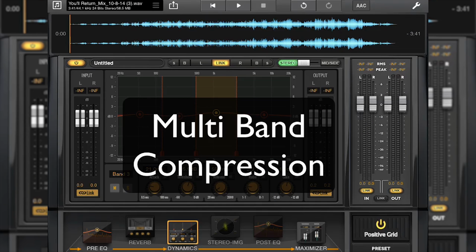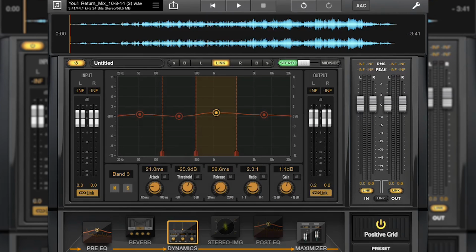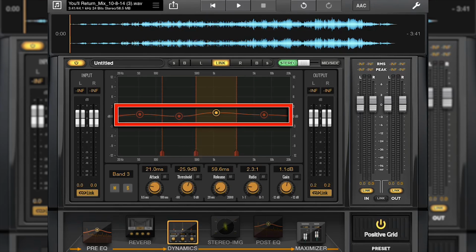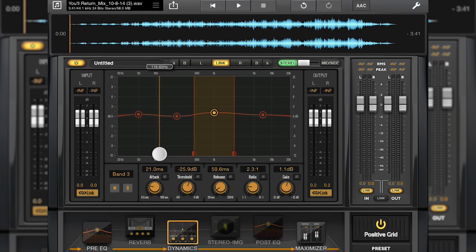The multi-band compressor allows me to select up to 4 bands and have different compressor parameters for each band. You can select the range of the band by simply tapping and dragging the arrows down here. And if I only want to use 3 bands, I can simply bring the range of one of the bands all the way to the left or to the right. In general, I recommend having 4 bands.